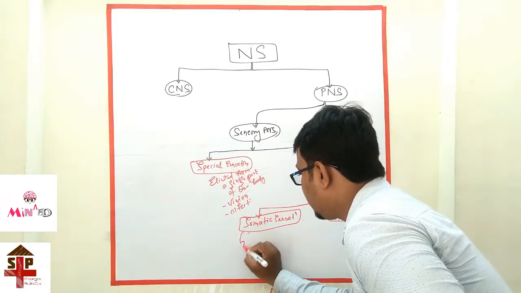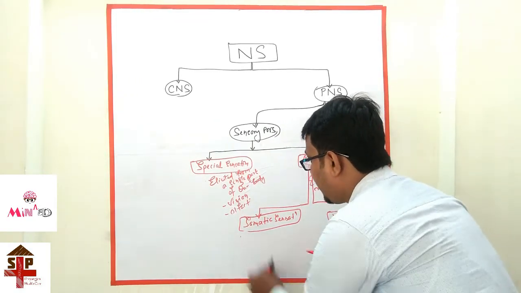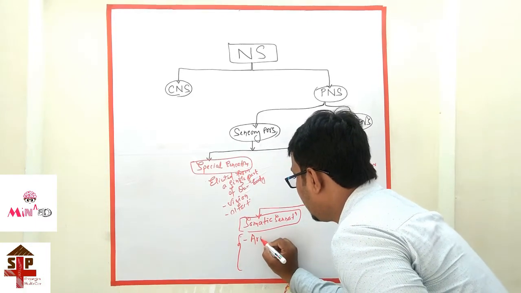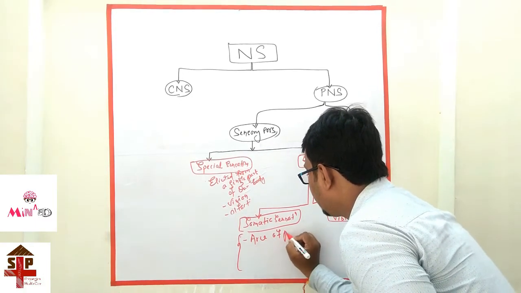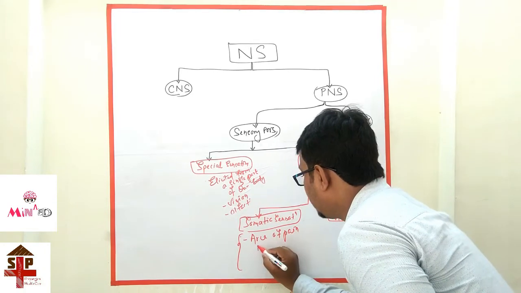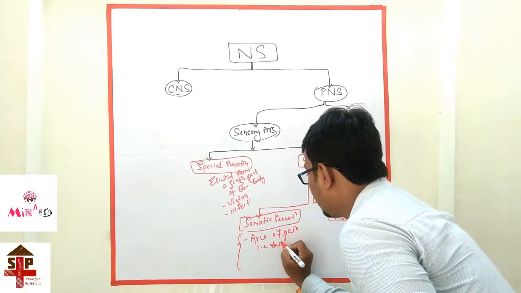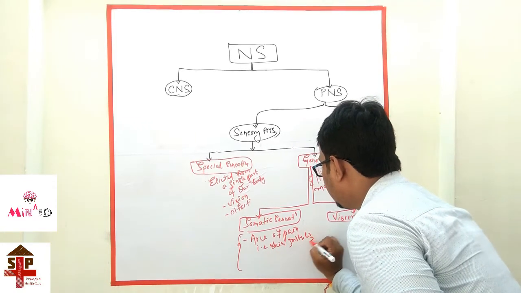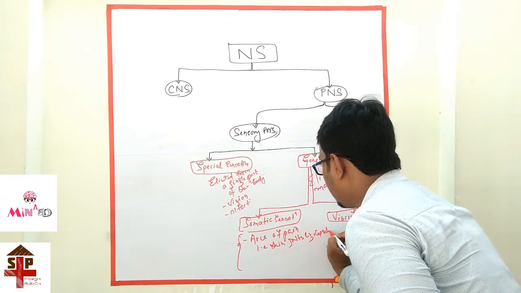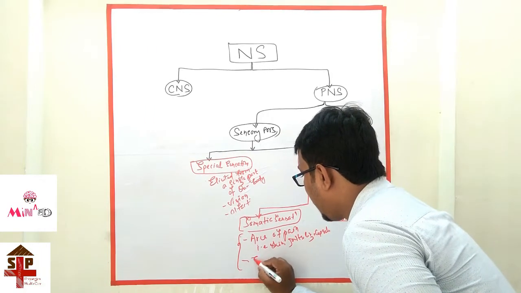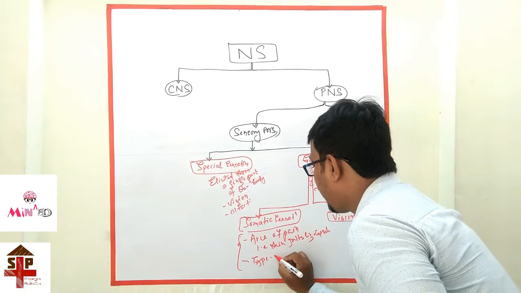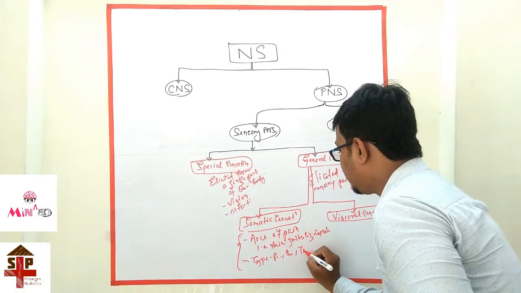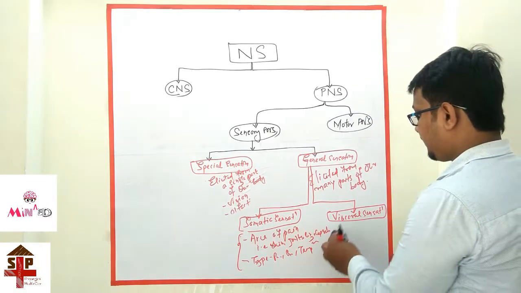First one is where the pain arises, the area of pain, that is skin, joints, ligaments and capsule. Second one is the type of pain, that is it can be pain, pressure, temperature, like this. Okay.